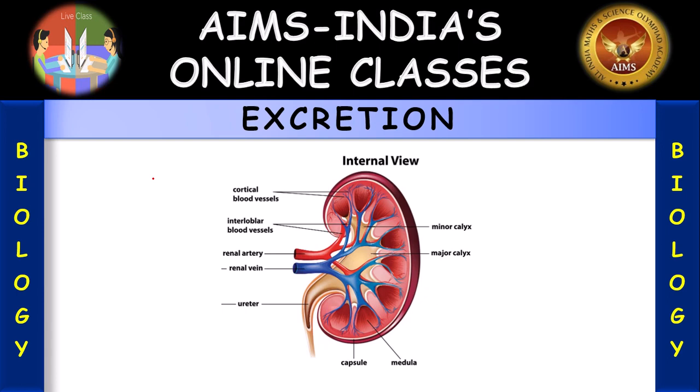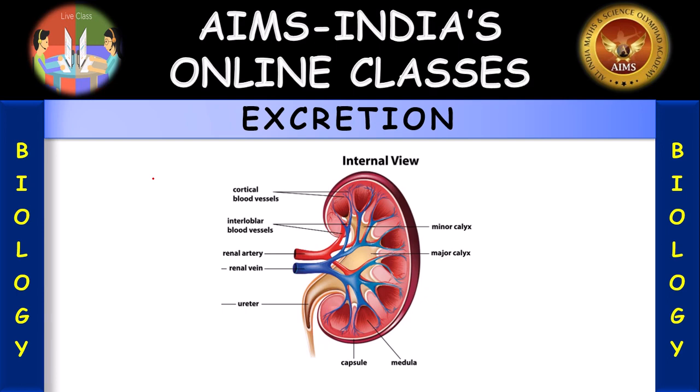The animals that secrete ammonia as the primary nitrogenous waste material are called ammonotelic animals. Most aquatic animals like fishes are ammonotelic. Then what are ureotelic animals? The animals that excrete urea as the primary nitrogenous waste material are called ureotelic animals. Example, adult amphibians and mammals.